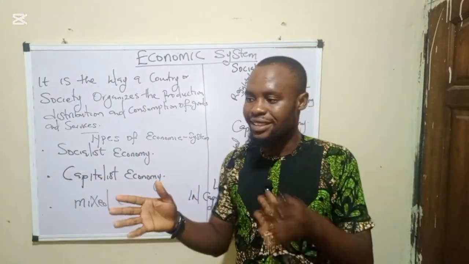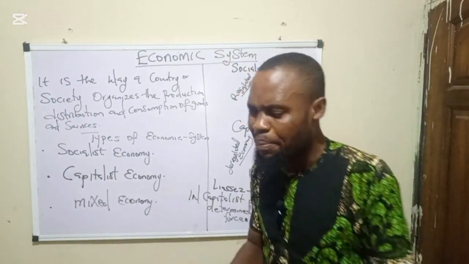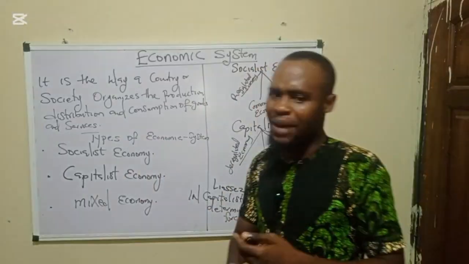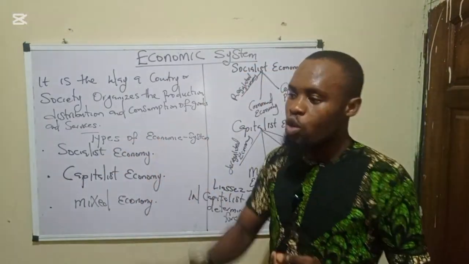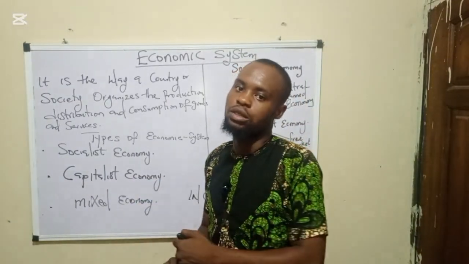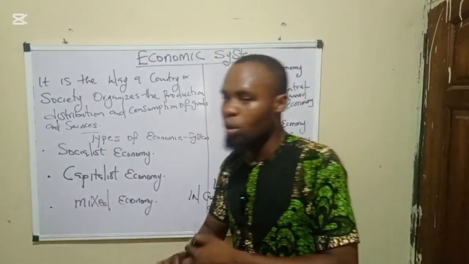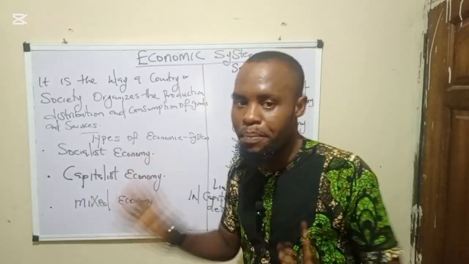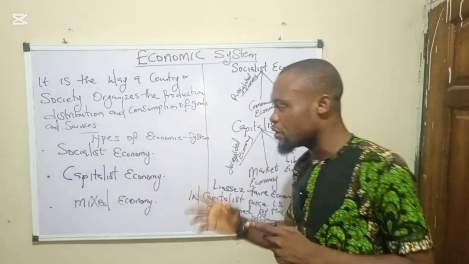These are ways that examiners usually confuse students. So what determines price in a capitalist economy? It's not the government. It's not the private individuals. It is the forces of demand and supply, which is also called market force, intersection of demand and supply, interaction of demand and supply, or price mechanism. So when you see this kind of question in the exam, please don't fail it.